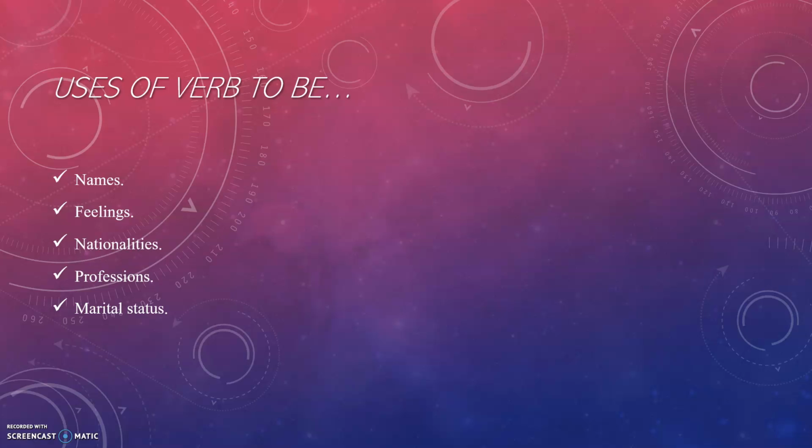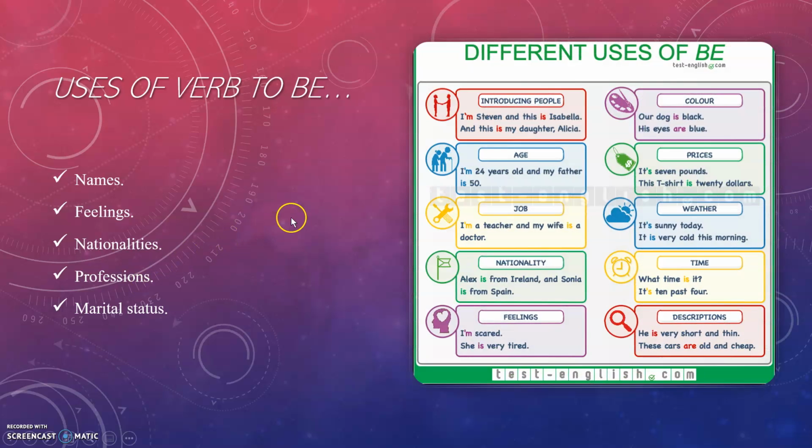So as you can see, guys, I can use verb to be in different contexts. Well, in here, we can find an image about this. For example, when I introduce a person, I'm Steven and this is Isabella and this is my daughter Alicia. Also with the age, I am 24 years old and my father is 50. As you can see, I am using verb to be here. Now, as I said before, in the case of jobs, I am a teacher and my wife is a doctor.